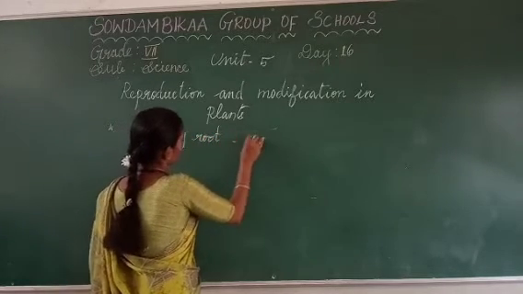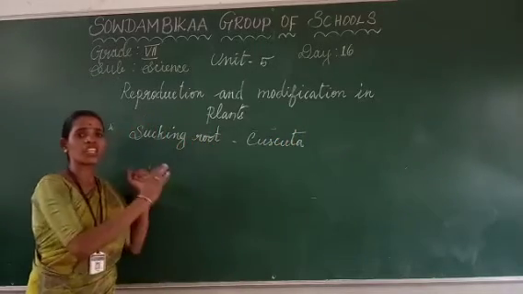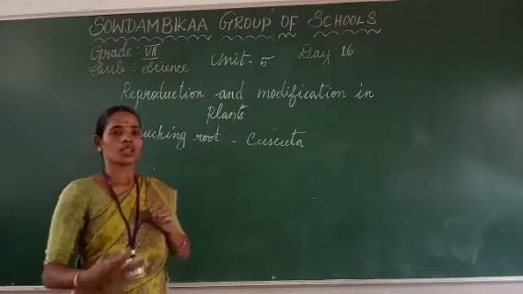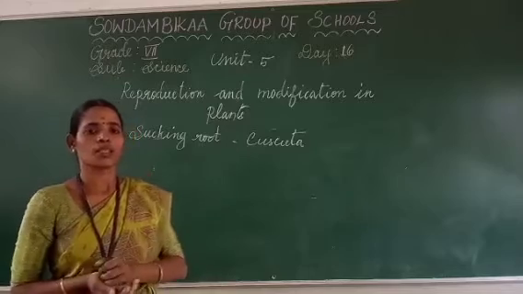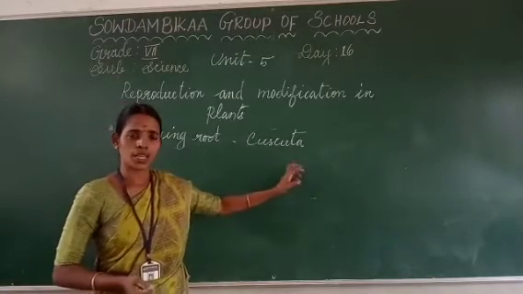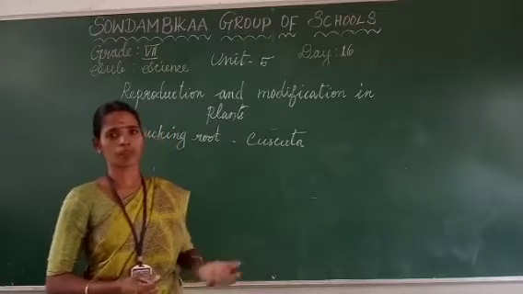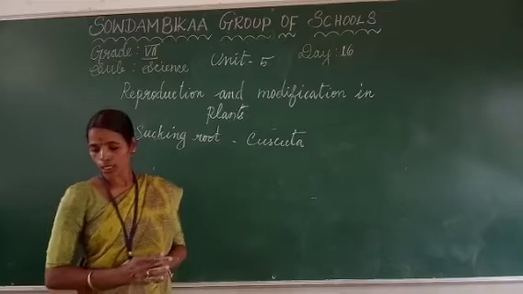Sucking root. Example, Cascuta. The Cascuta plant is living on some other trees or some other plants. That plant is the host plant. From the host plant, the Cascuta plant takes the moisture and nutrients, and it will be living. Okay, are we clear about this host for the nutrients?